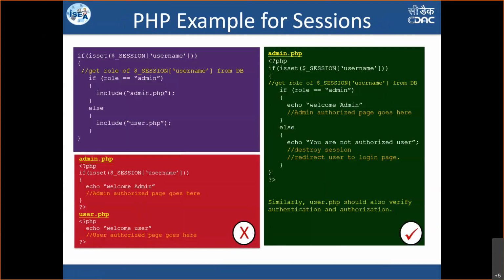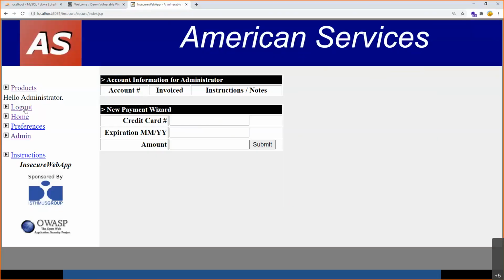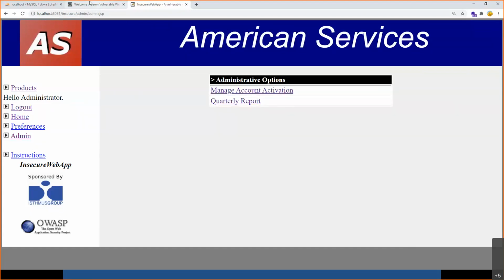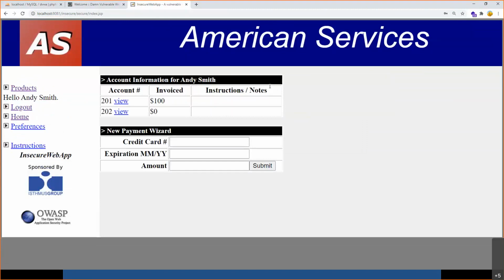So this is one example of how in PHP session management has to be done, the good way and the bad way. As you see here, it's been demonstrated that when a user logs in, you are verifying that user. Maybe this slide you can refer to later also. As we have seen, this is an administrator page, which is allowed for the administrator. So I'm just selecting the URL and copying. Okay, admin.jsp is the page. I log out and I log in as a normal user here. When I log in as a normal user, I can see that there is no admin link over here. So it means this user is actually not allowed to access the admin page.